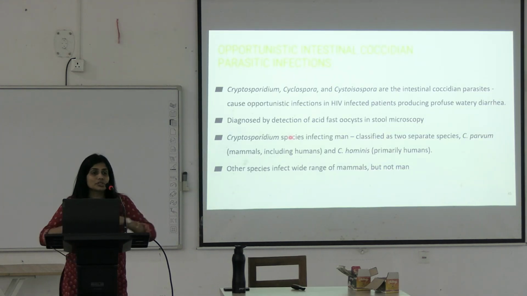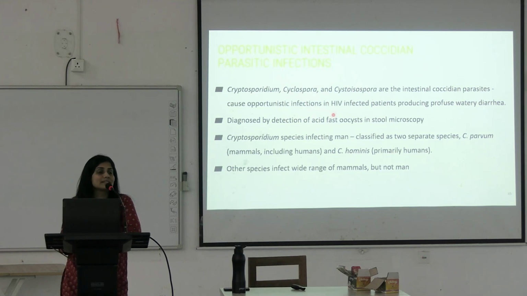Coming to opportunistic coccidian parasitic infections. When you see coccidian, you have to remember these intestinal parasites: Cryptosporidium, Cyclospora, Cystoisospora. They can cause severe infection in patients with HIV who have less than 100 CD4 count.